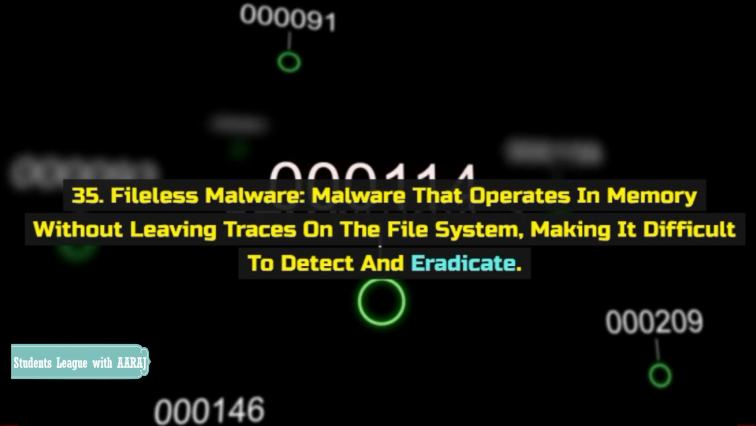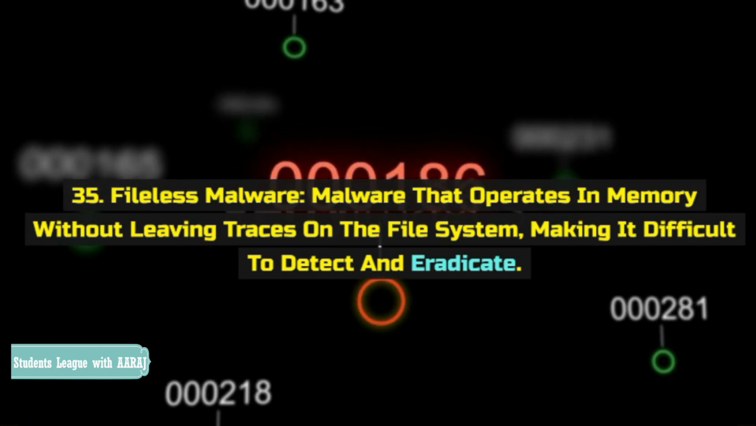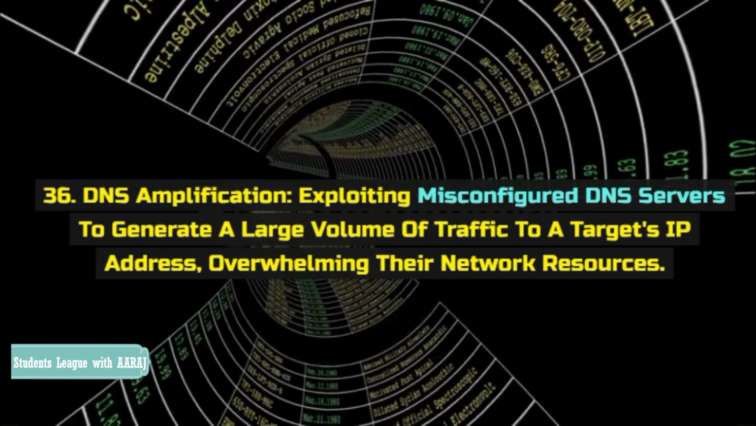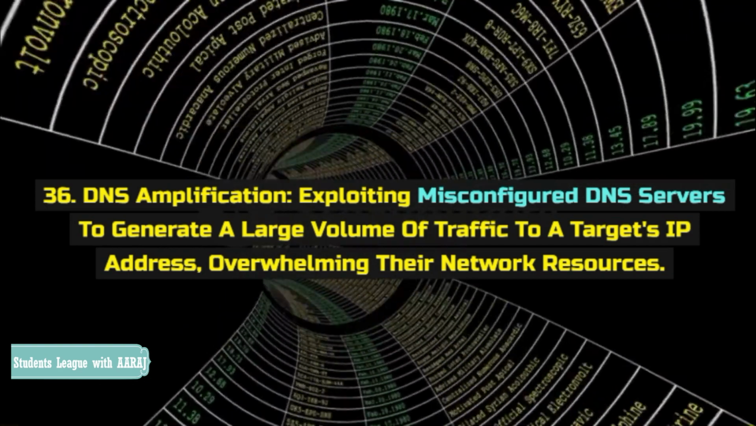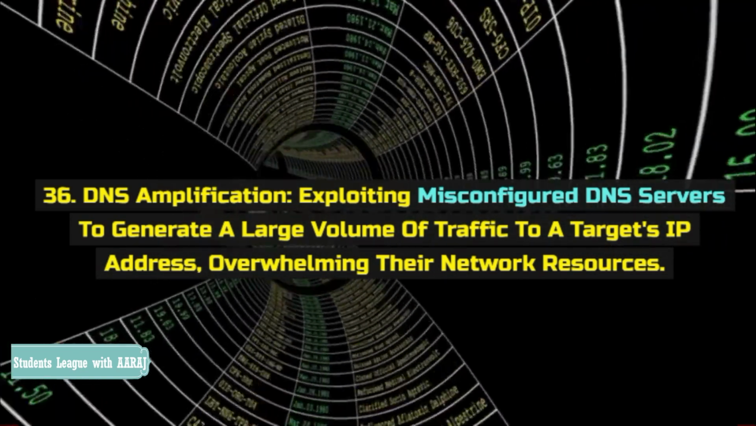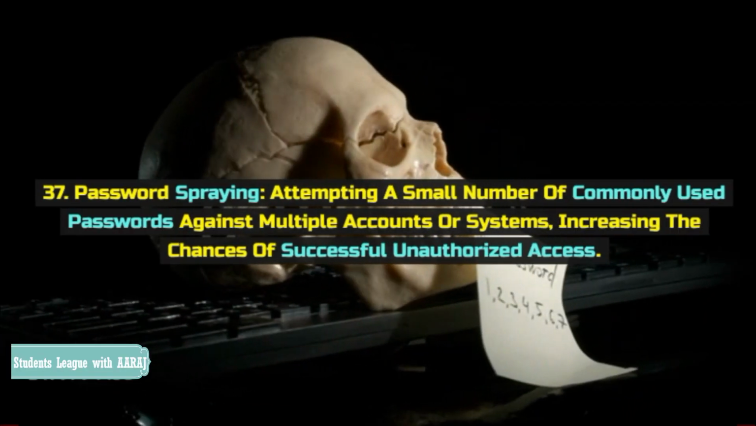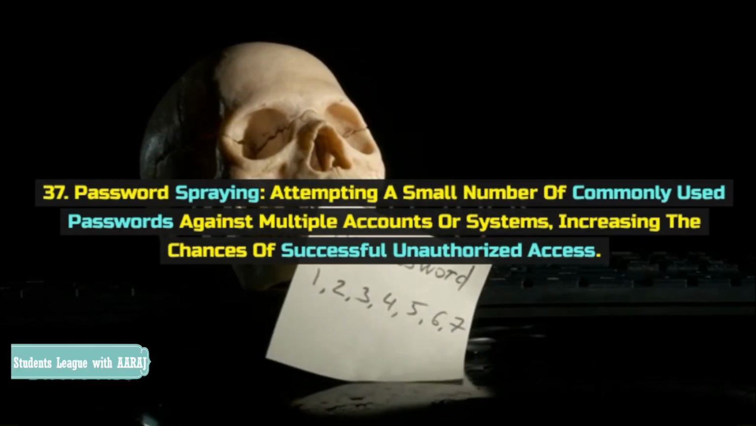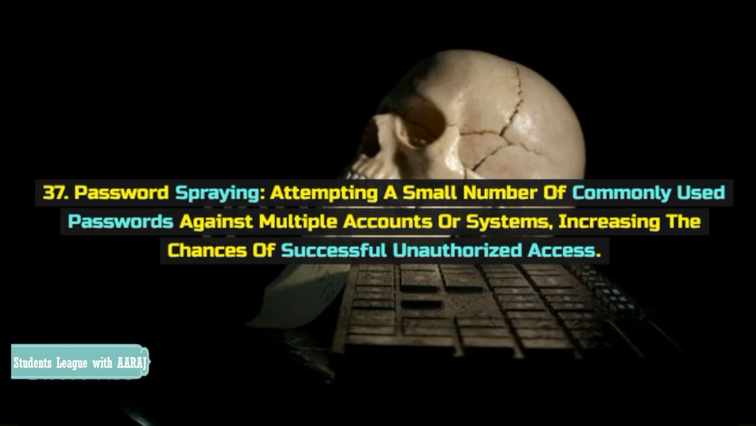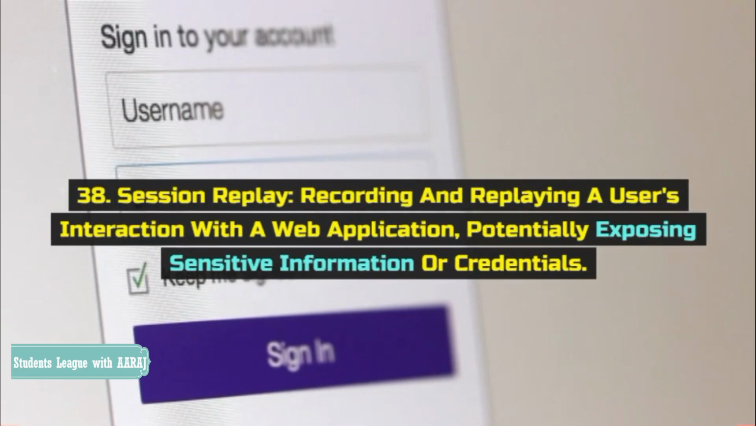35. Fileless malware. Malware that operates in memory without leaving traces on the file system, making it difficult to detect and eradicate. 36. DNS Amplification. Exploiting misconfigured DNS servers to generate a large volume of traffic to a target's IP address, overwhelming their network resources. 37. Password spraying. Attempting a small number of commonly used passwords against multiple accounts or systems, increasing the chances of successful unauthorized access. 38. Session replay. Recording and replaying a user's interaction with a web application, potentially exposing sensitive information or credentials.